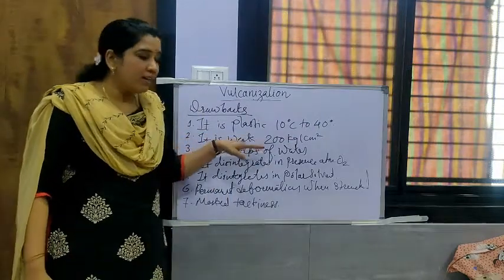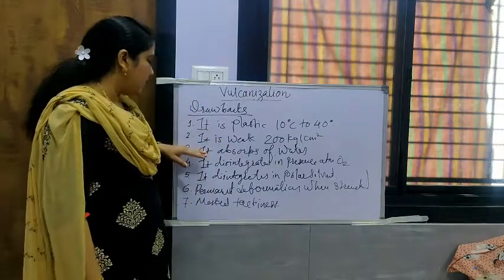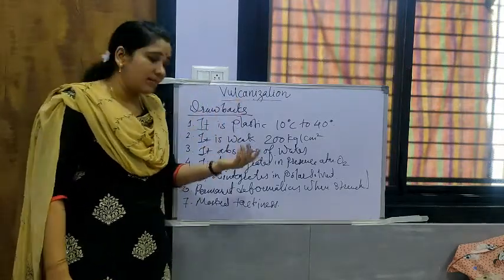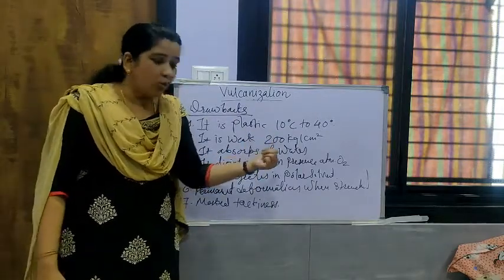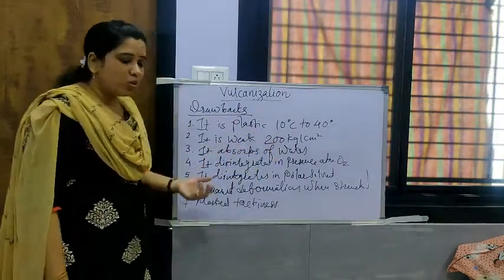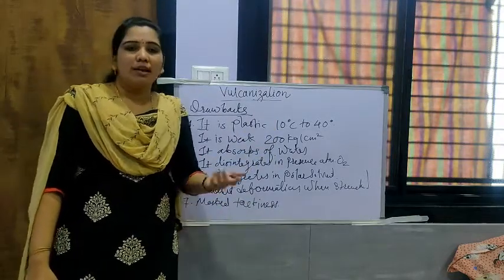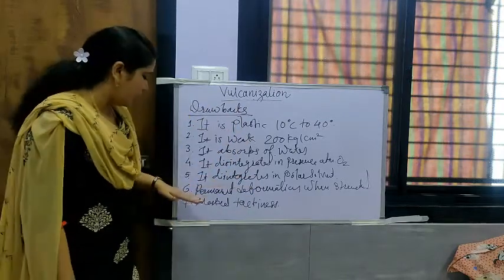It is very weak in nature, with a tensile strength of 200 kg per square centimeter. It has a tendency to absorb water and swell. Then it disintegrates in the presence of atmospheric oxygen, like a corrosion process. It disintegrates in polar solvents like benzene and different types of acids.